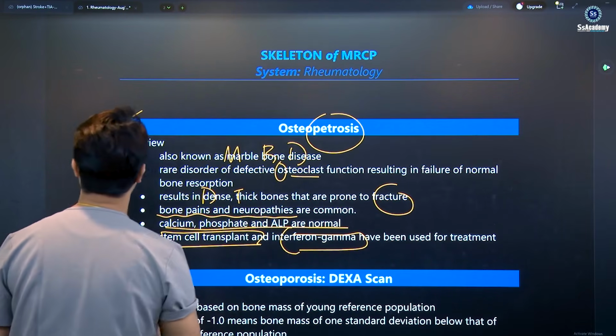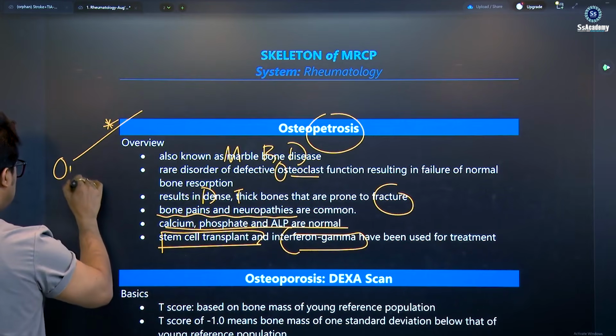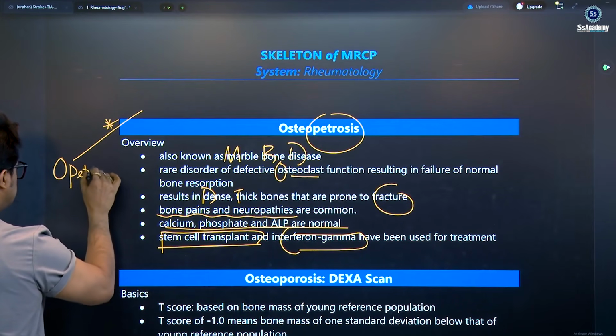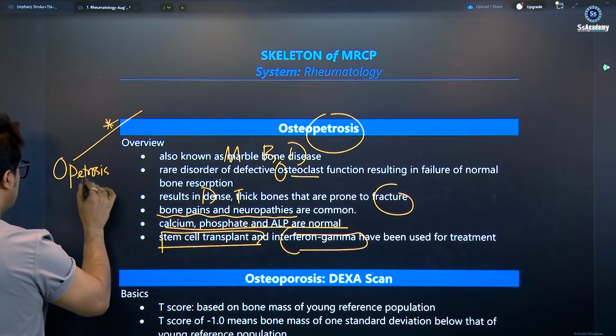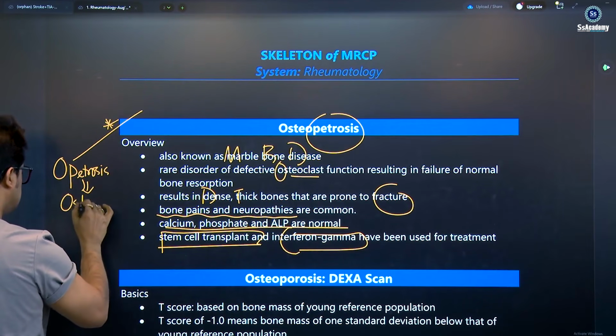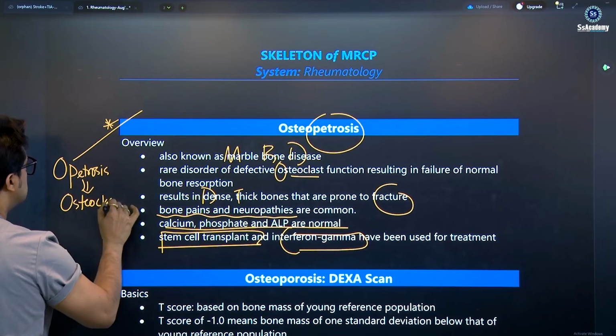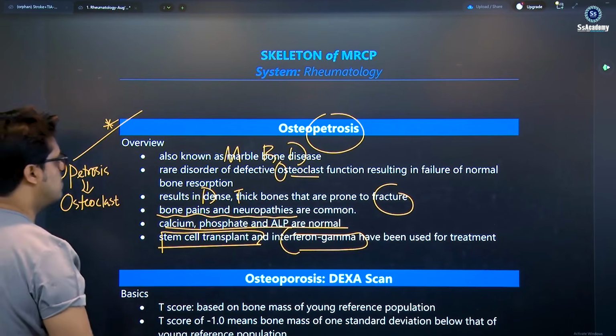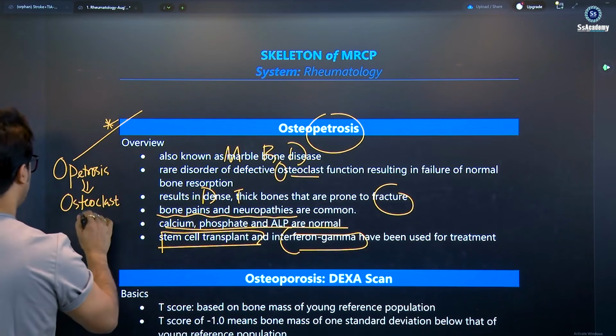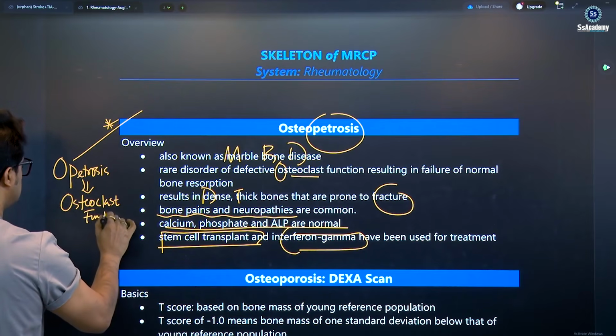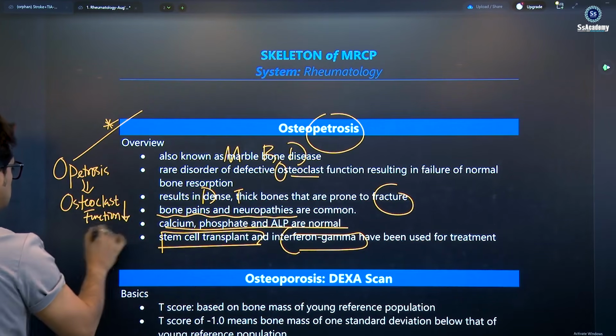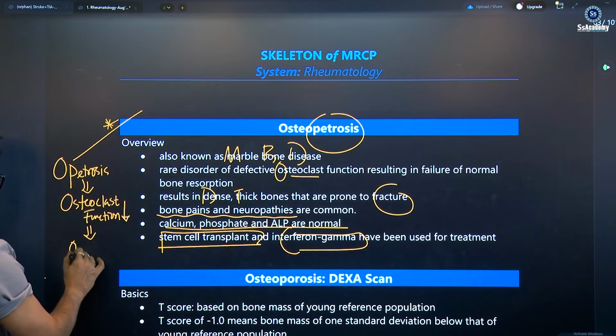So osteopetrosis, you need to remember the osteoclast failure. You can see the defective osteoclast function. No osteoclast function means no osteoclastic resorption.